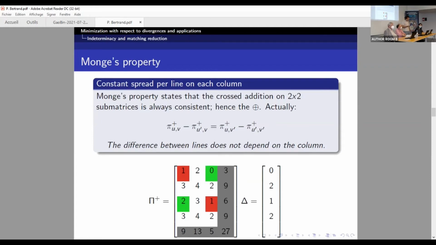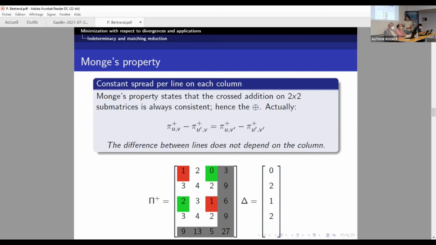If we rewrite it, actually, it's not only for 2 times 2 matrices, it's true for every u, v, u prime and v prime. We have this formula. What it says is that the difference between the two lines is always the same. So we can extract the difference, which is written here. The difference between the first line and the first line, of course, is 0. But between the first and the second, it's 2, and it's 2 everywhere, from 1 to 3, from 2 to 4, and from 0 to 2.